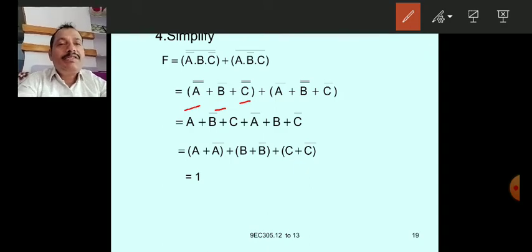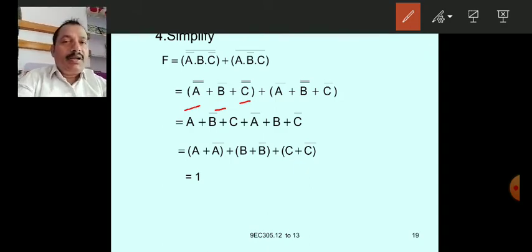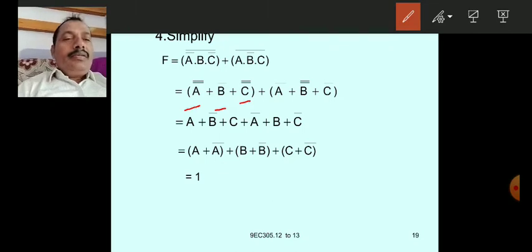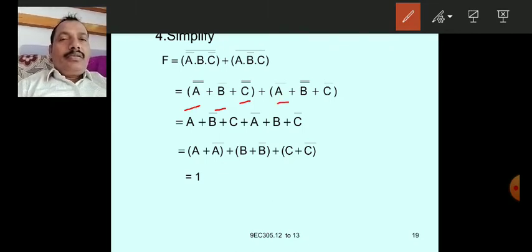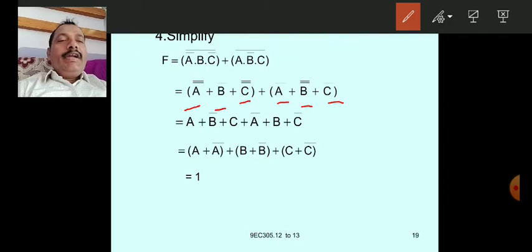Next, plus here also apply De Morgan law, A bar B double bar C bar. So A double bar is A, plus B bar, plus C double bar is C. Next, A bar plus B double bar is B. Next, C bar.